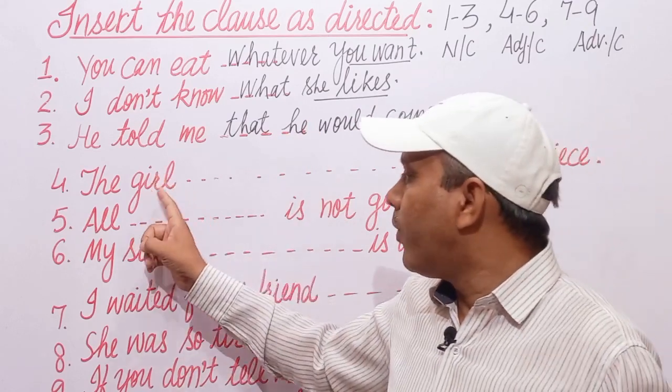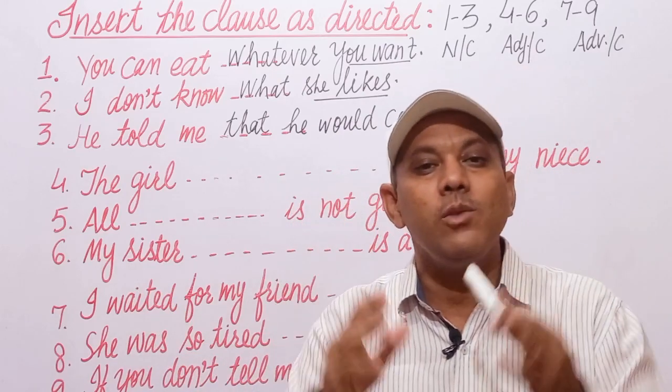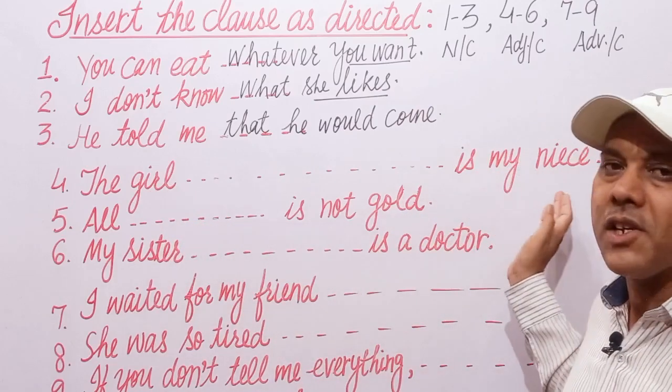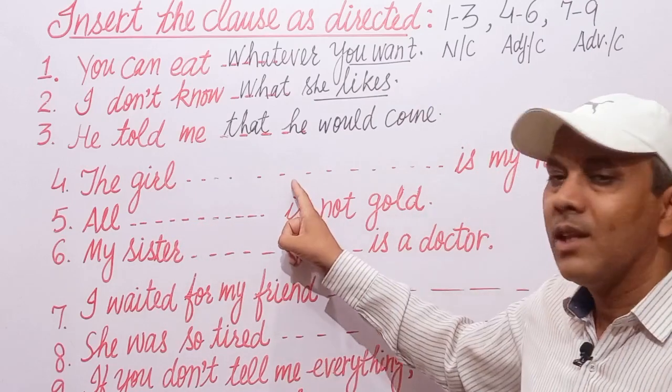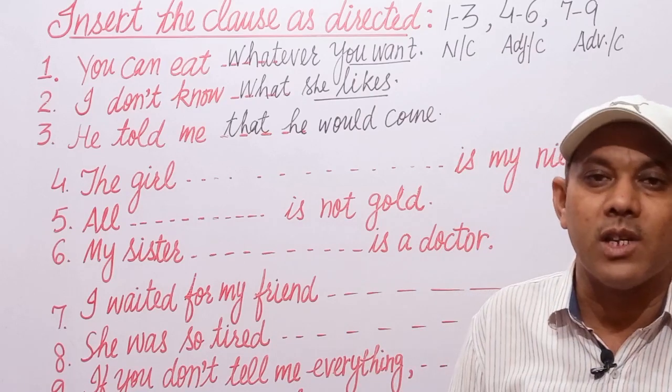Next is fourth, fifth and sixth sentence. We have to fill in adjective clauses. Fourth sentence is the girl is my niece. This is the main clause. We have to insert a subordinate clause, means an adjective clause here.